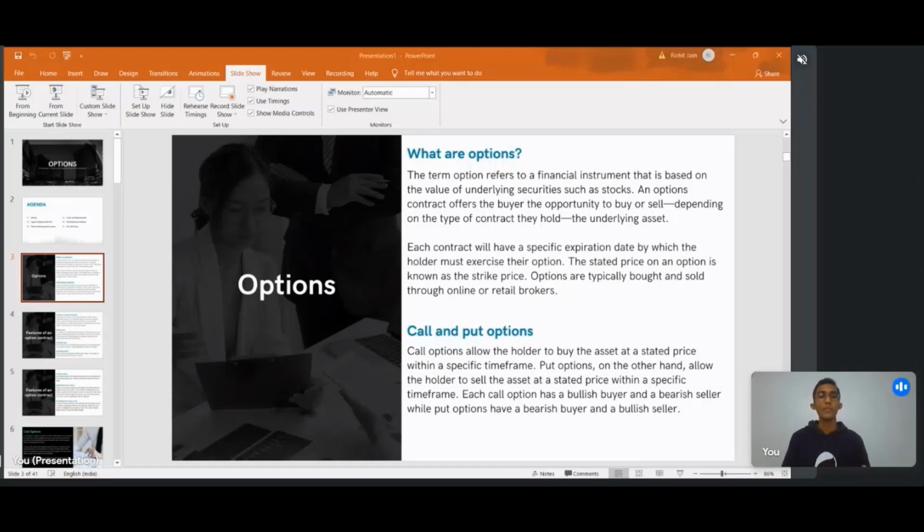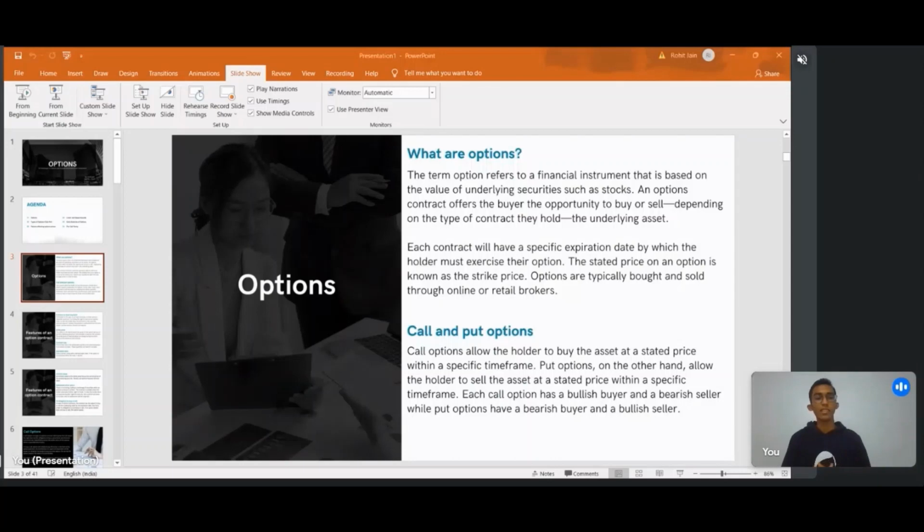We are paying this premium because we feel that in the next 2 years there will be a convention center near that flat, and it's possible that the price of the flat may increase in the next 2 years. So let's take one scenario where after 2 years the convention center is built and the flat price is now 60 lakhs. So what do we do in this case? We exercise the right to buy. That is, we buy that flat and we have to pay just 50 lakhs. So we are getting the flat at 50 lakhs, however the market price is 60 lakhs. So we just made a profit of 9 lakh 50,000.